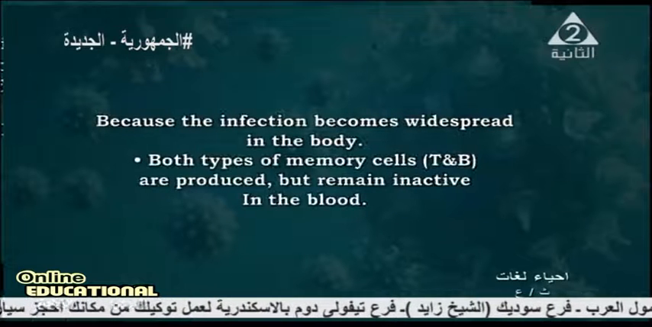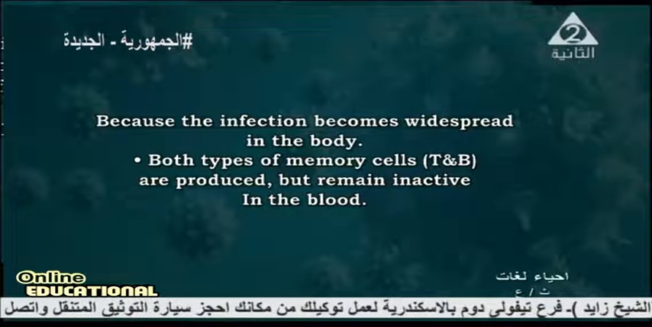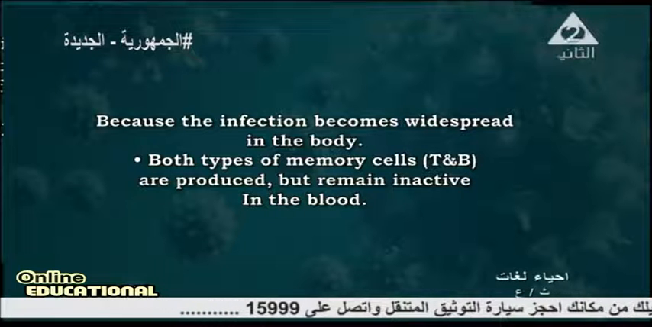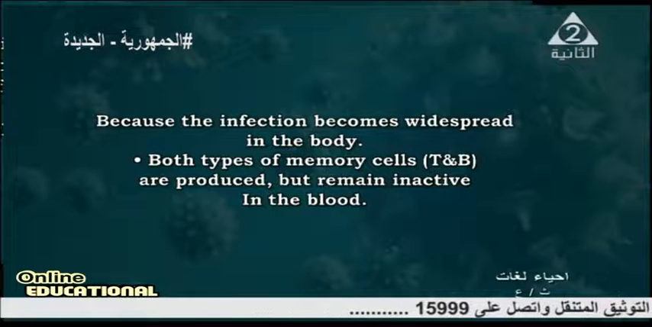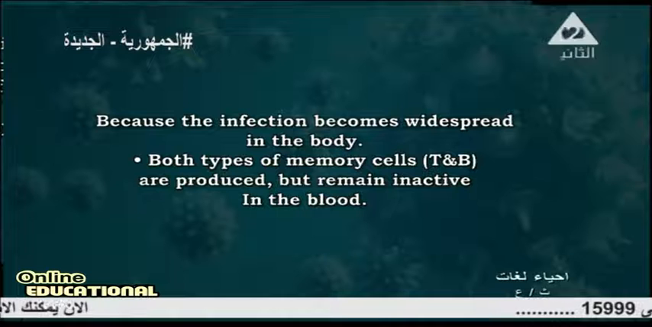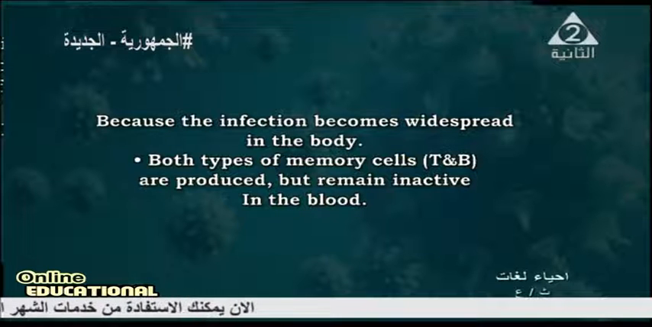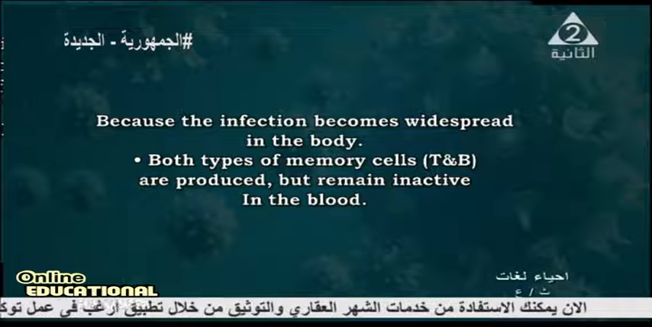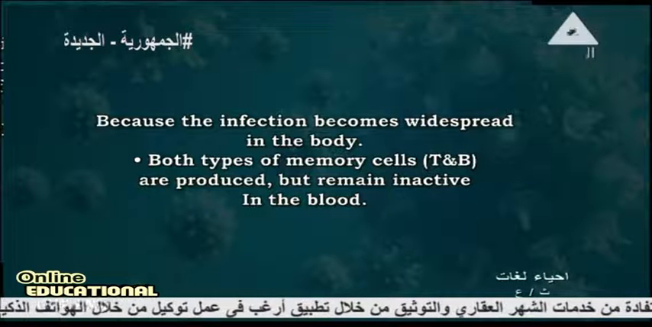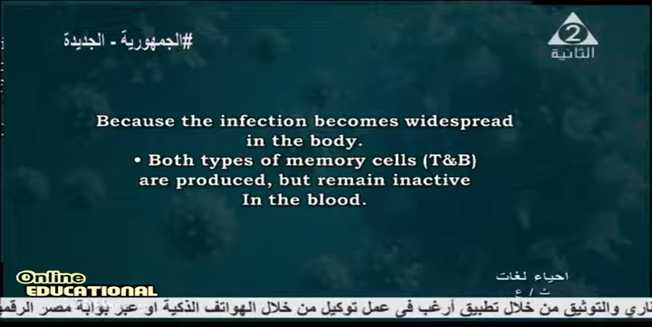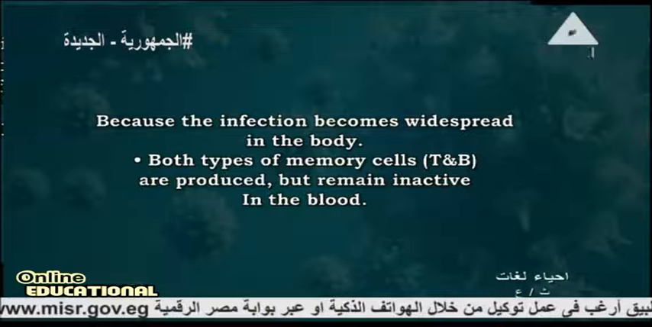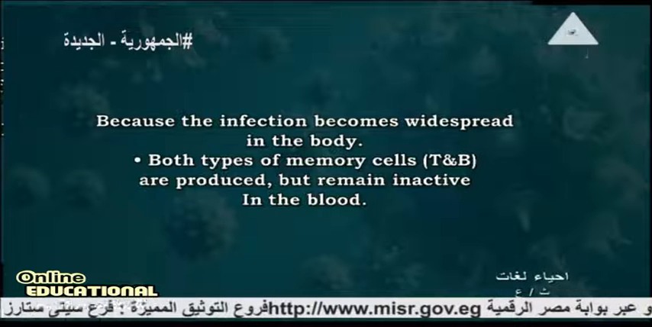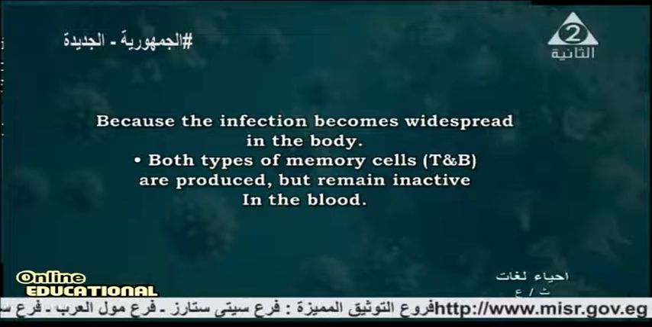Okay, what happens if this infection does not penetrate the body? This occurs because the infection becomes widespread. Widespread means that the viruses or the bacteria spread inside the human body in a large amount. Both types of memory cells, T and B, are produced but remain inactive in the blood.